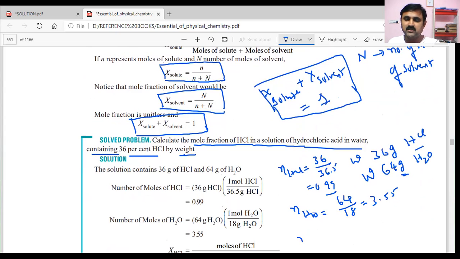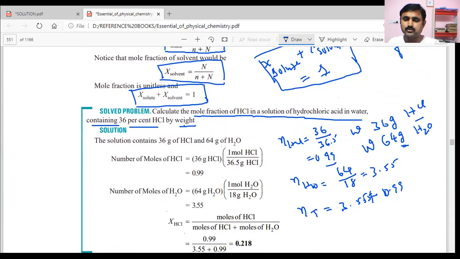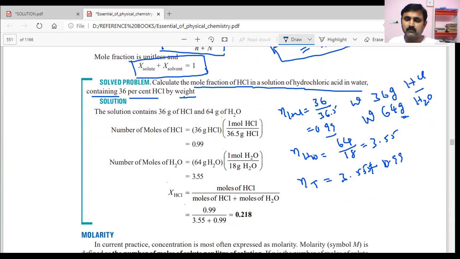So the total number of moles will become 3.55 plus 0.99. That is the total number of moles of solution. Then they calculated the mole fraction using the formula: number of moles of HCl by total number of moles of solution, that is, number of moles of HCl plus number of moles of H2O. They got 0.218. That is the mole fraction of HCl.